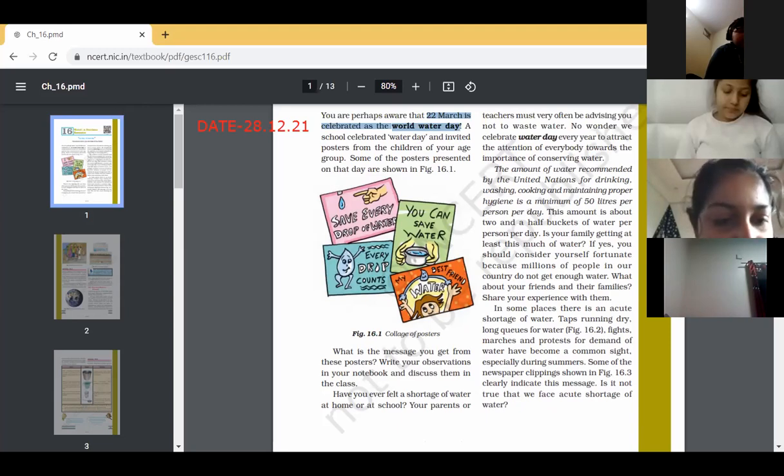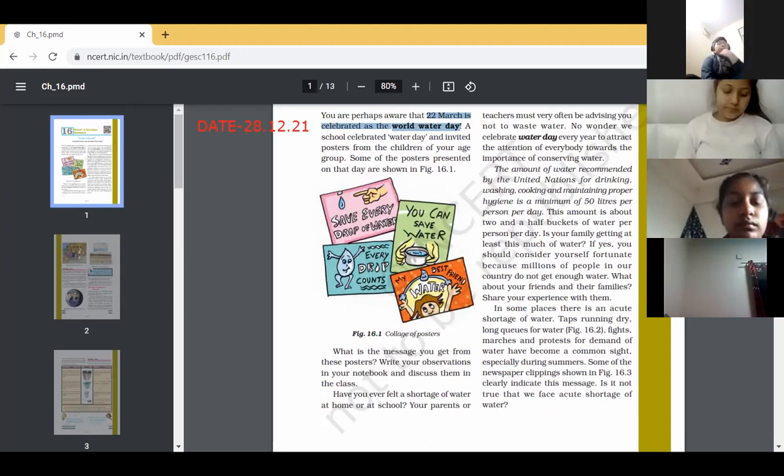Is your family getting at least this much water? If yes, you should consider yourself fortunate because millions of people in our country do not get enough water. What about your friends and their families? Share your experience with them. Okay, next, Fiona, you may continue.